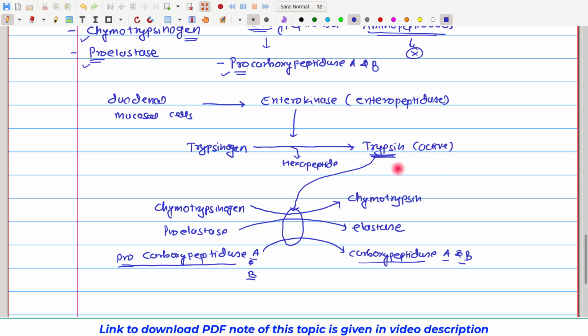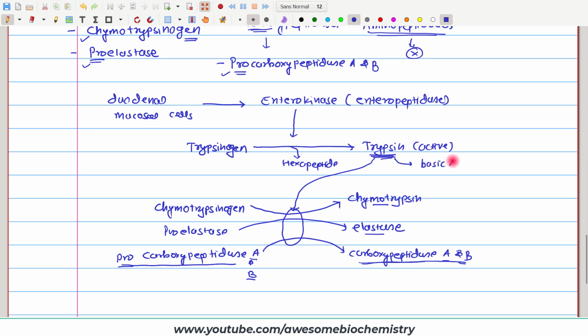Now, trypsin, chymotrypsin and elastase, all these three are endopeptidases, whereas carboxypeptidase A and B are exopeptidases. What is the specificity of all of these four enzymes? See, trypsin will identify basic amino acids, for example lysine and arginine, and then it breaks down the peptide bond on the carboxylic side.